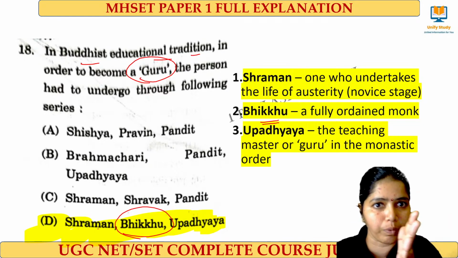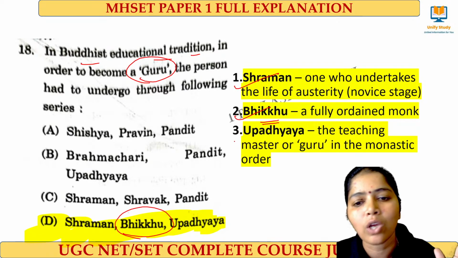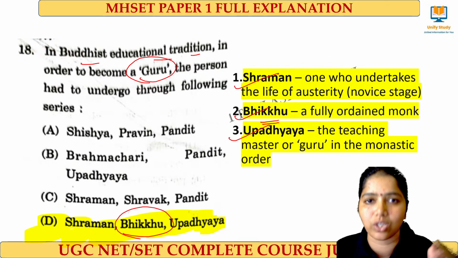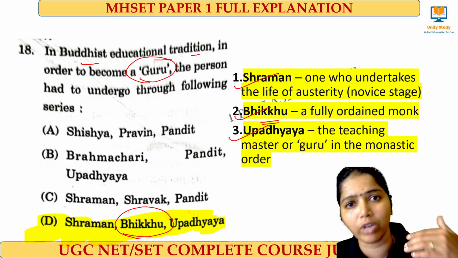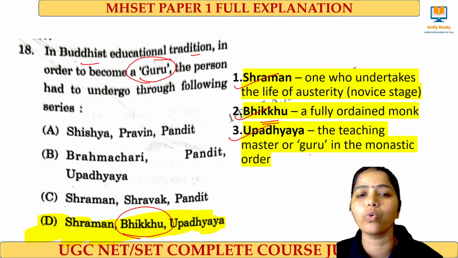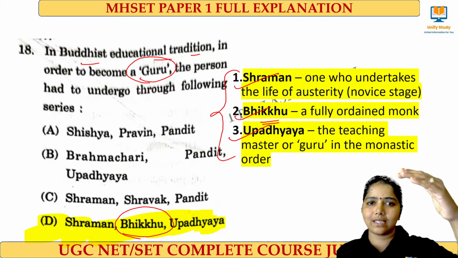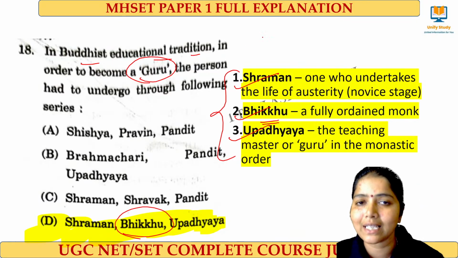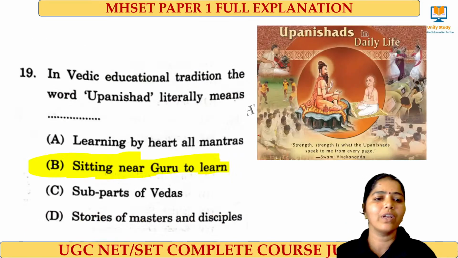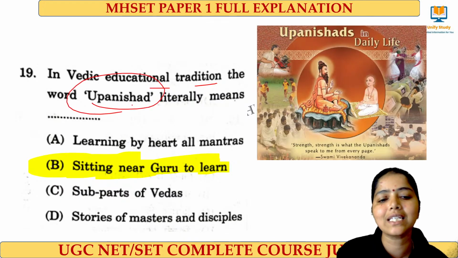And here if you want to become a guru in Buddhism, first you have to be Shraman, then Bhikkhu, and then Upadhyaya. Shraman means one who undertakes the life of austerity, that is the novice, beginner stage, and then Bhikkhu is a fully ordained monk. Third one is Upadhyaya, meaning a teaching master or a guru in the monastic order. So when you want to become a guru, these are the series, right? Shraman, Bhikkhu and Upadhyaya. In this December 2024 we had a question on Bhikshunis. Clear?